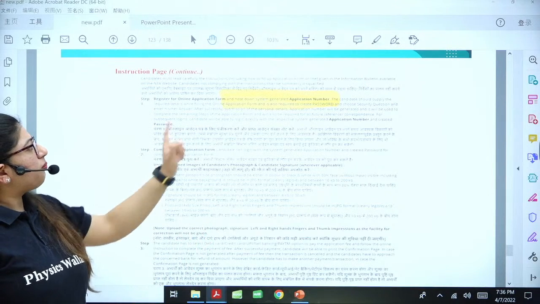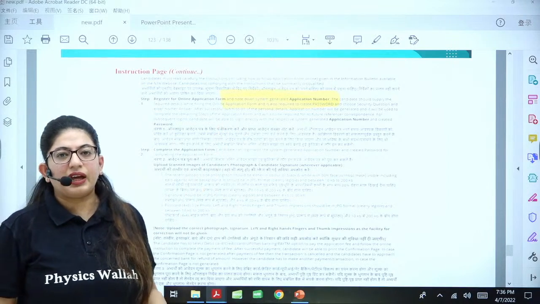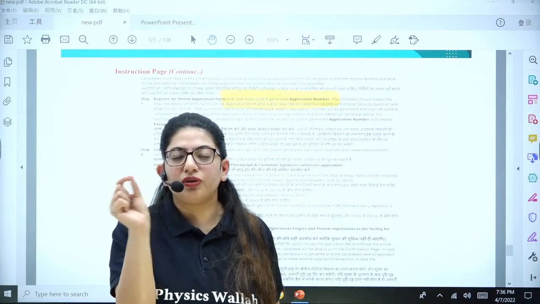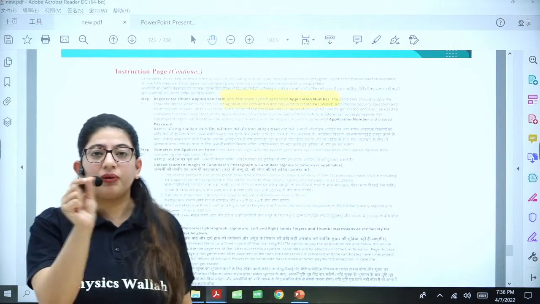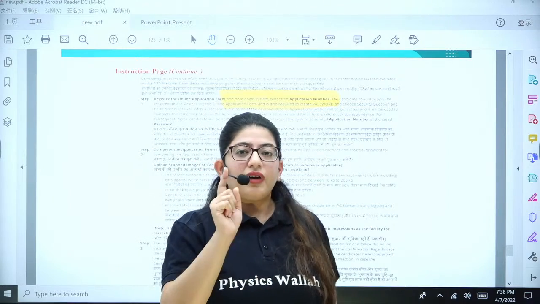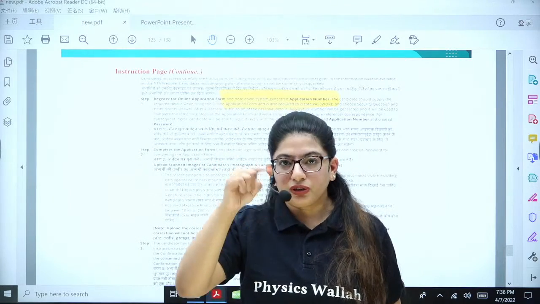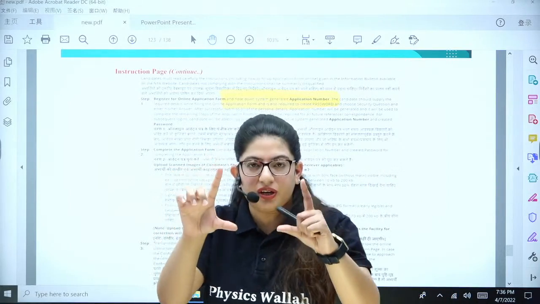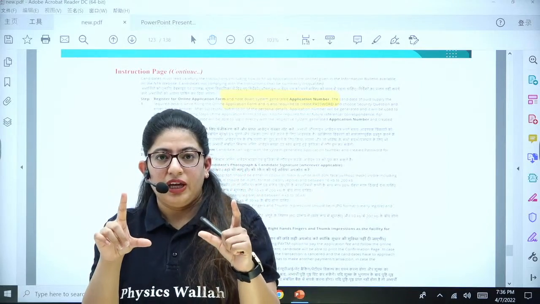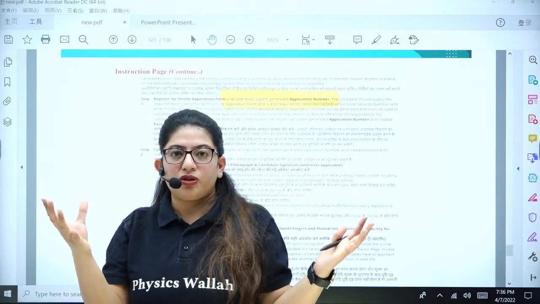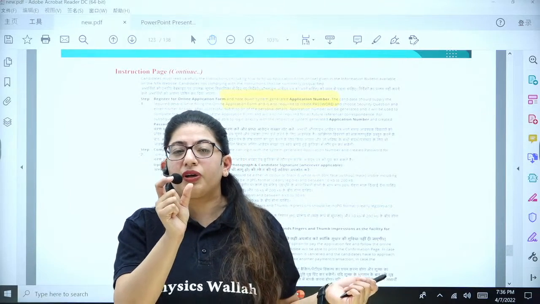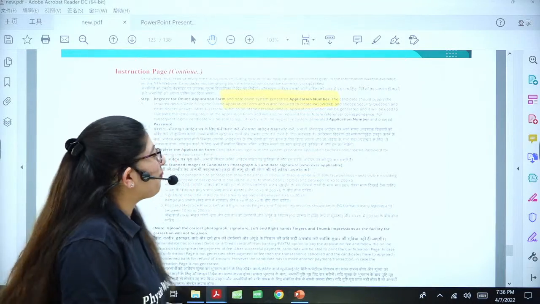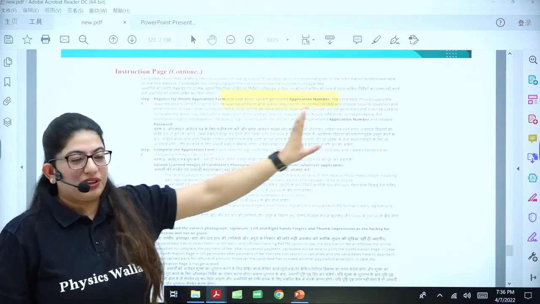The first important point is, whenever you're registering, there will be an application number that they will give you. You need to write down that application number. Another suggestion: when in doubt, take a screenshot if you're filling through the phone. Or if you're filling through the PC, take a picture of that page with your phone, because if somehow everything vanishes, you must have that application number. That's important. Application number is more important than your blood pressure right now.